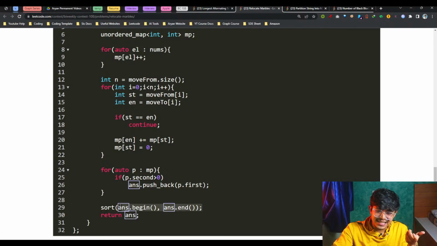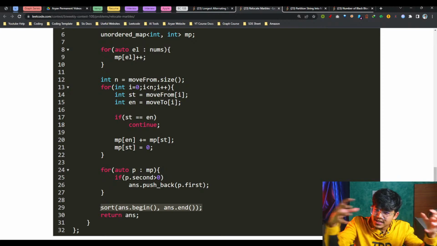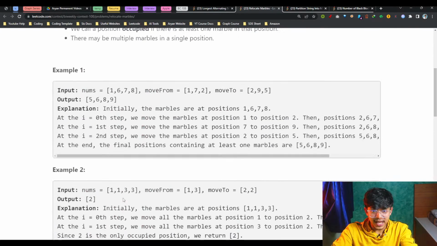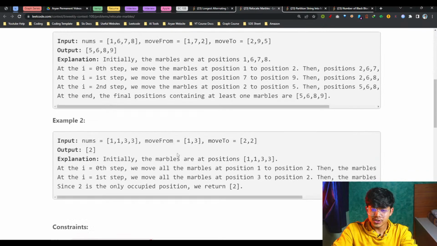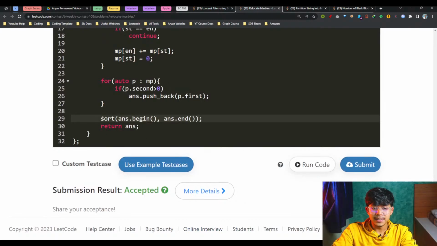And ultimately, I just simply sort this array down, because ultimately I need to give the sorted list of occupied positions. I've got the occupied positions in my answer, but I need to sort this down. So I'll just simply get the answer sorted. That is all for this question.